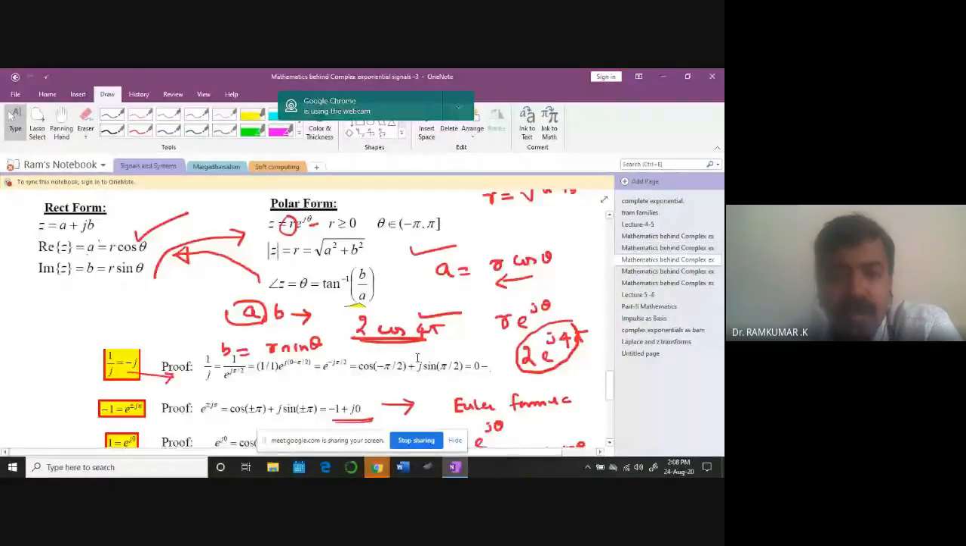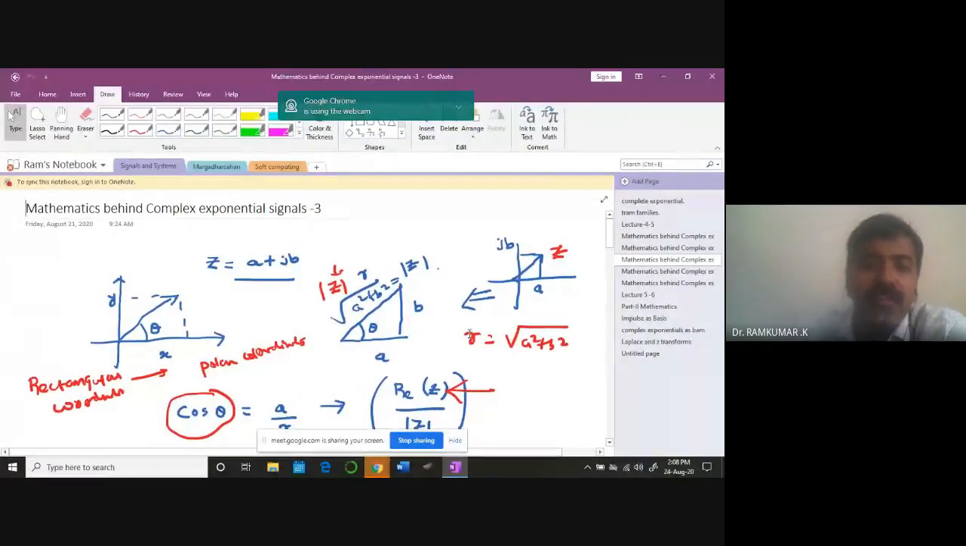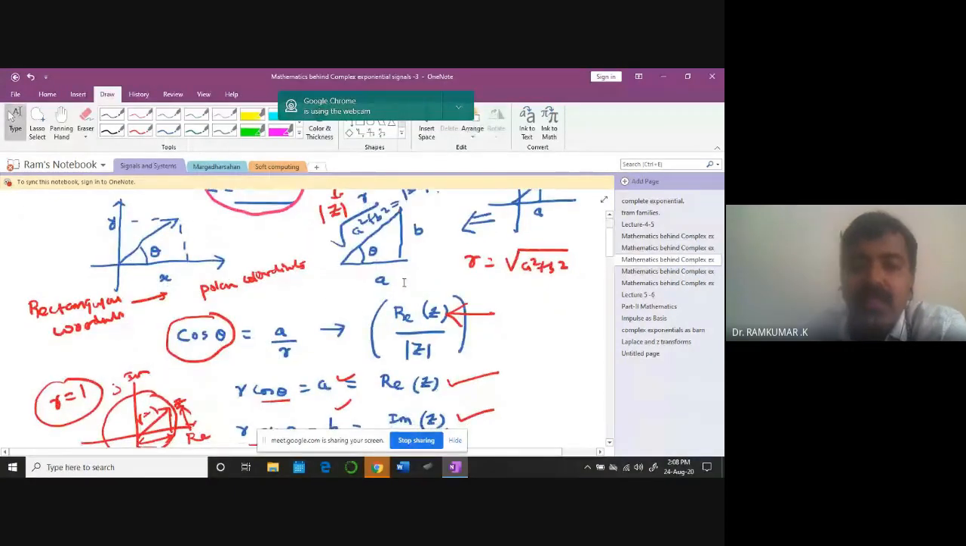Then we also discussed the cosine waveform and sine waveform in the complex plane. In the complex a plus jb plane, you can represent cos theta as the real part of z divided by the modulus of z. The real part is on this axis and the imaginary part is on the other, so naturally cosine is related to the real part. The modulus is the magnitude, and we employ the Pythagoras theorem to get it.